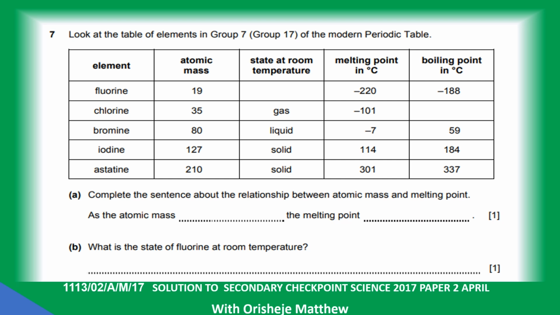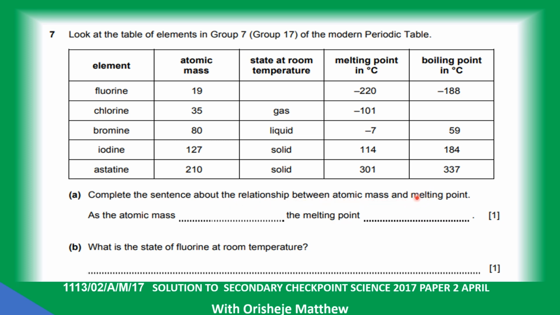Question 7. Look at the table. Elements in group 7 of the modern periodic table. We have the elements fluorine, chlorine, bromine, iodine, and astatine. Atomic mass increases down the group. State at room temperature. We have gas, liquid, then the melting point, then the boiling point. Complete the sentence about the relationship between atomic mass and melting point.